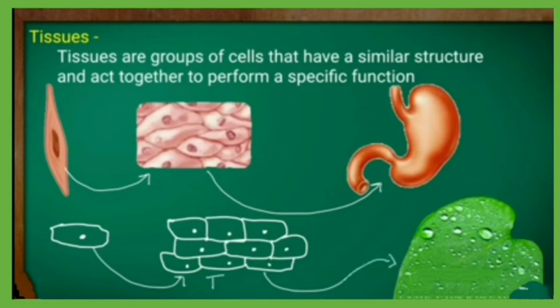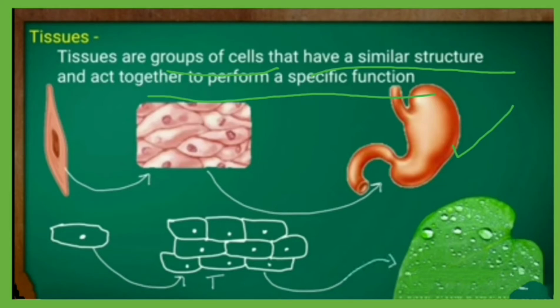So, a tissue may be defined as a group of cells that have a similar structure and perform a particular function. For example, these are our cells, and many cells together make a tissue, and in this tissue all the cells function together to make the stomach work properly as an organ.